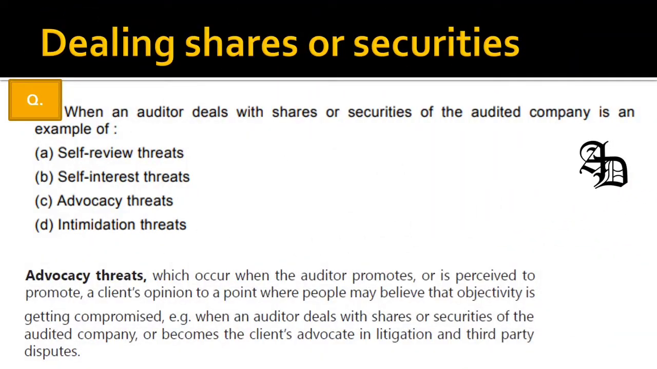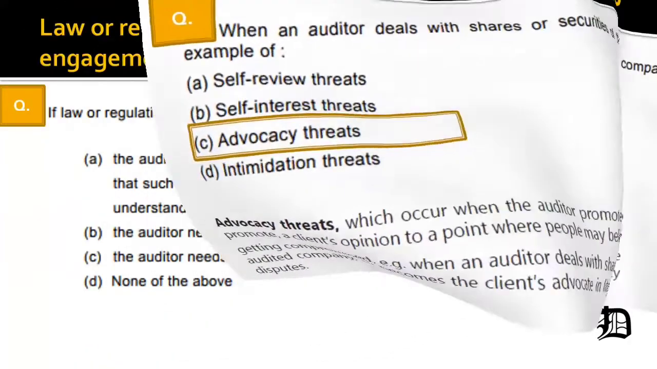Next, when an auditor deals with shares or securities of the audited company, it is an example of what? It is an example of advocacy threat. Advocacy threat occurs when the auditor promotes its client's opinion to the point where people may believe objectivity is being compromised. For example, when the auditor deals with the shares or securities of the audited company, or becomes a client's advocate in litigation and third party disputes. So this is advocacy threat.